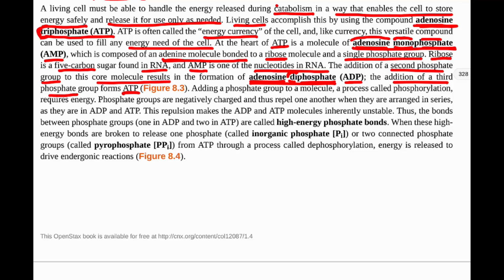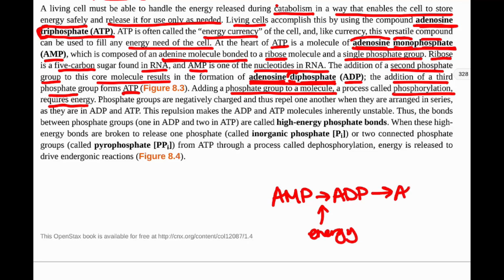Adding a phosphate group to a molecule in a process called phosphorylation requires energy. So to go from AMP to ADP, we have to put energy in. And then going from ADP to ATP, we have to put energy in.